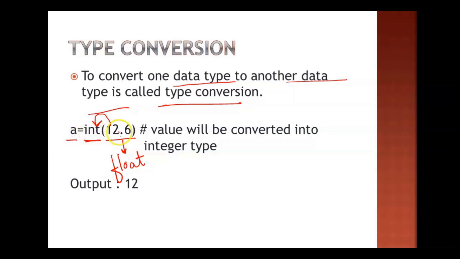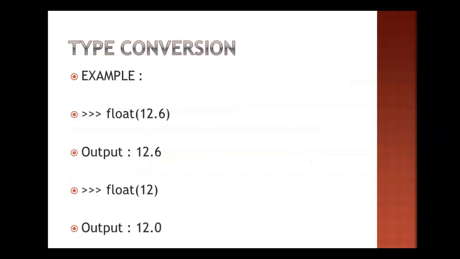When you go for the integer part of it, it will give you 12, because 12.6 is a floating value, and 12 will become the integer value. So now when you try to display the value of this variable a, it will give you 12, which is the integer part. That is called type conversion. You will be able to convert the data type of a variable from one type to another type.